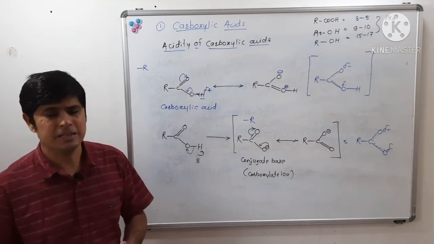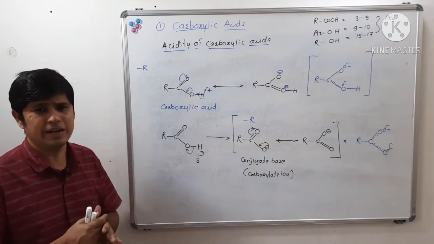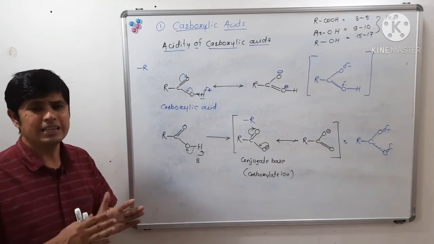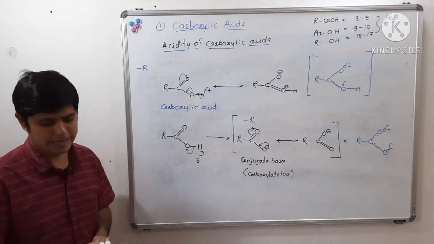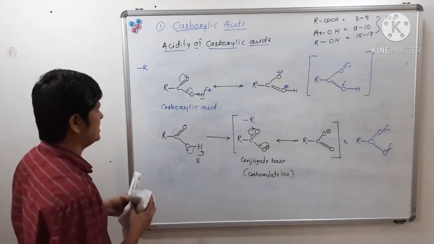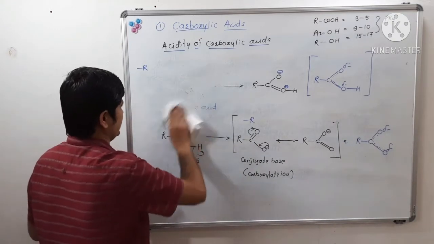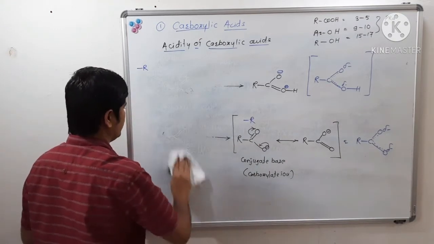Okay, now we will see the effect of substituents on the acidity of carboxylic acid. Let us see that. How do substituents affect the acidity of carboxylic acid?